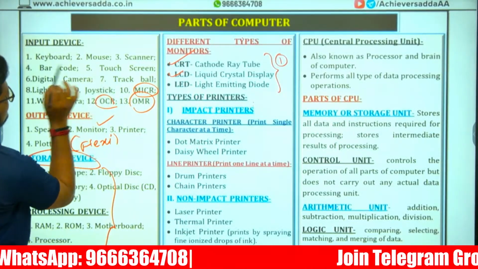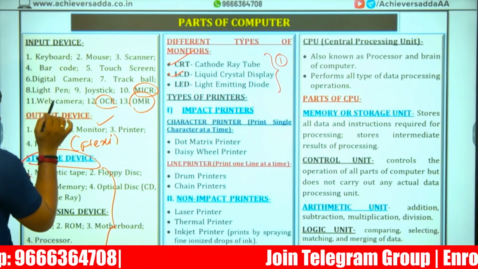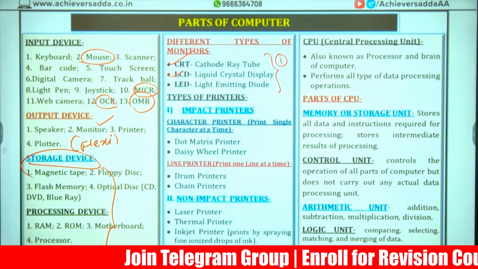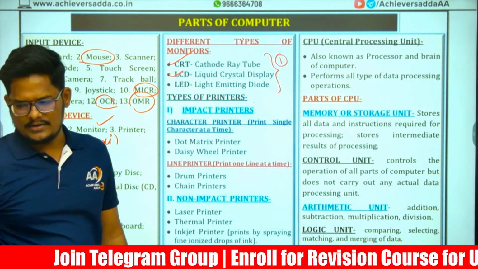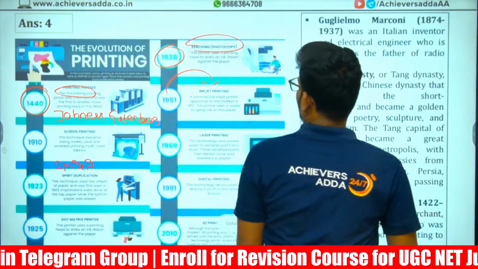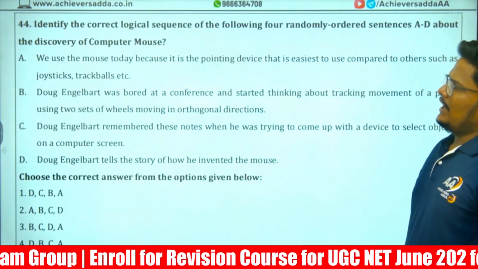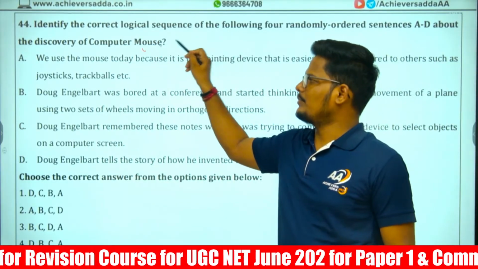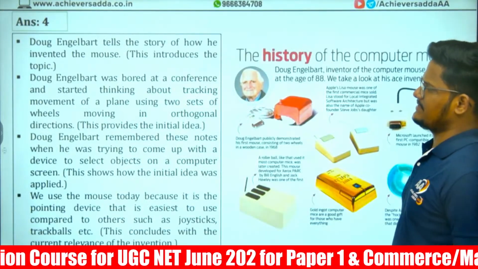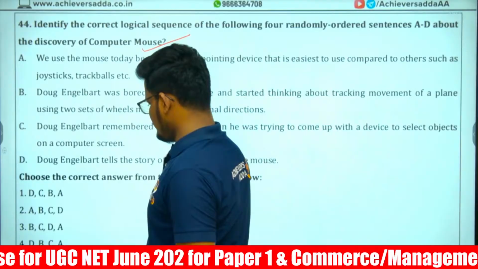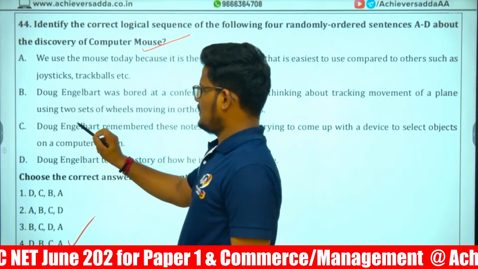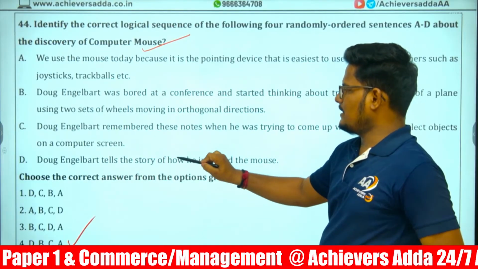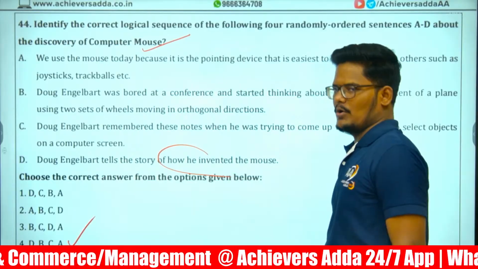And in the second, there is an input device which is called a mouse. The evolution of the mouse is also important. If you look at the mouse evolution, identify the correct logical sequence A to D about the computer mouse. I will tell you what it is exactly. The answer is option 4, that is DBCA. First is D: Doug Engelbart tells the story of how he invented a mouse.